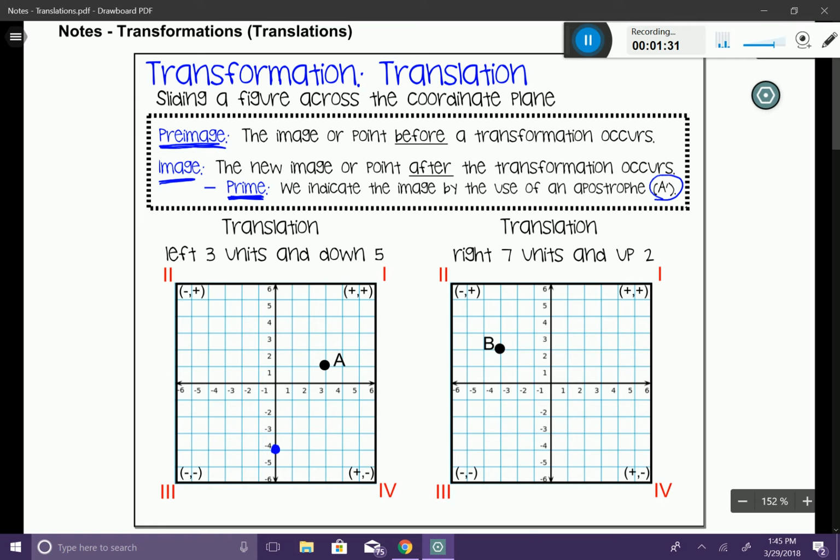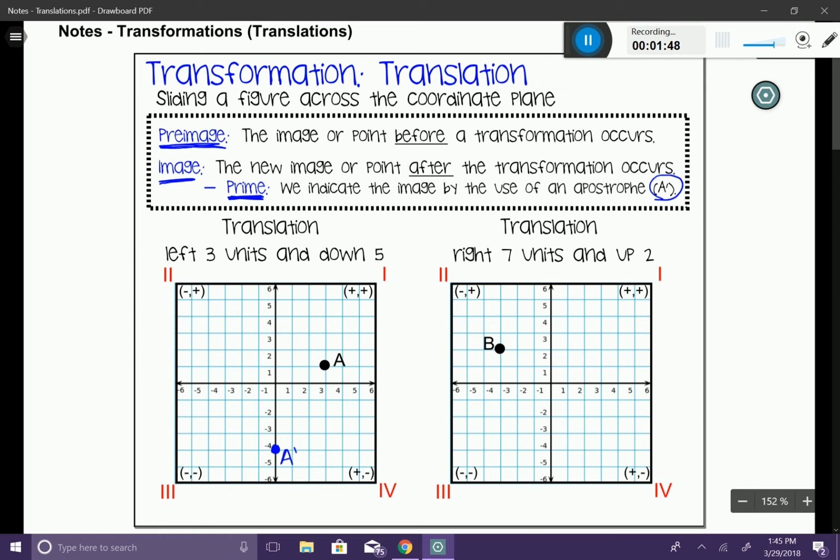And what I'm going to do is I'm going to label my new image. My new image is going to be called A prime. So my pre-image was the one that we began with, and it was just labeled A. And then once I did the transformation, I labeled him A prime.